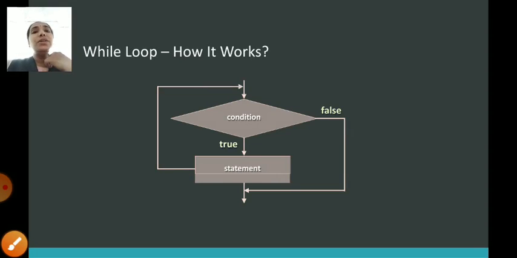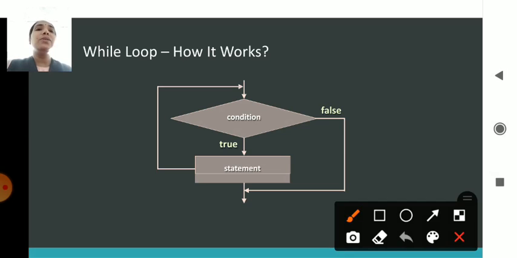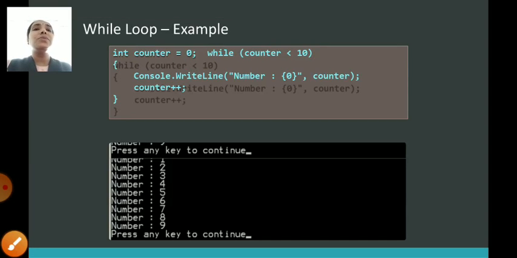You can also check the flow chart. In the flow chart, when the while loop starts, you check the condition. If the condition is true, it will execute this statement. If the condition is false, it will come out of the loop. That is your while loop. Let's check one small example.